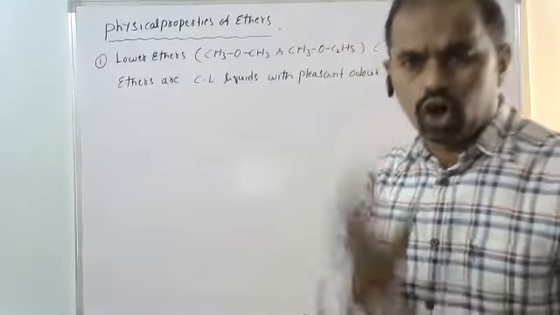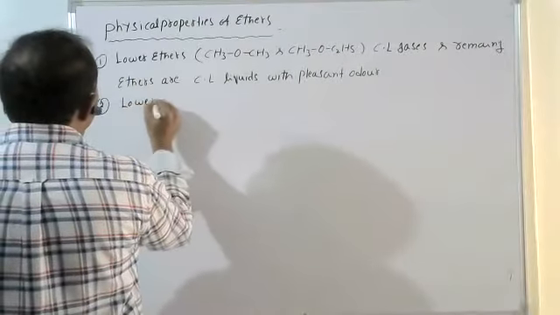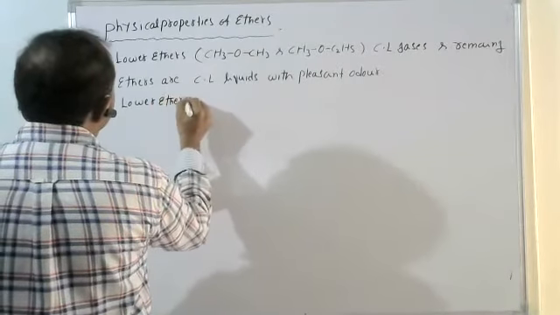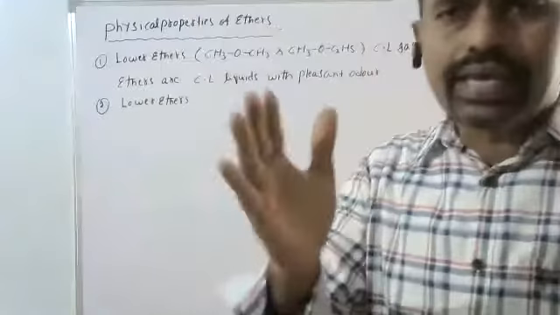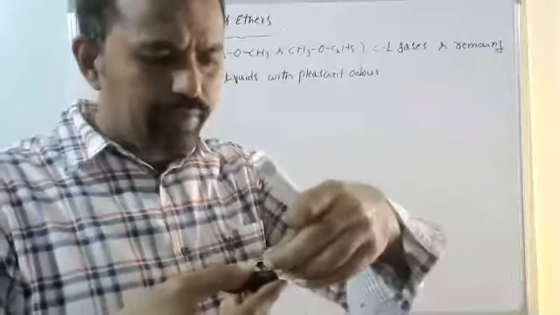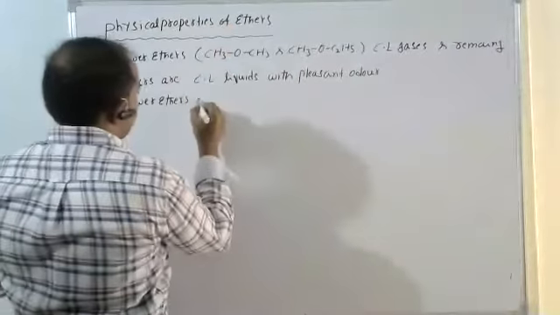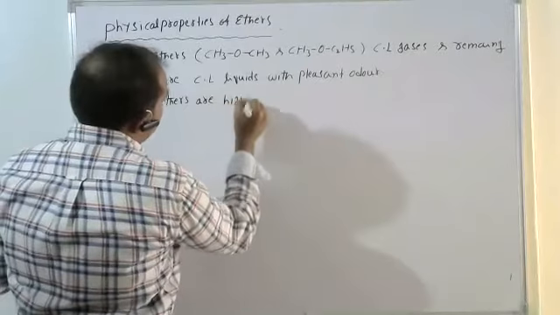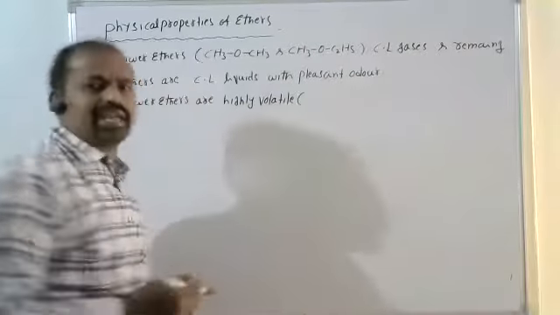At the same time, lower ethers, low molecular mass ethers, are highly volatile and highly inflammable substances. Volatile means they are easily evaporated.